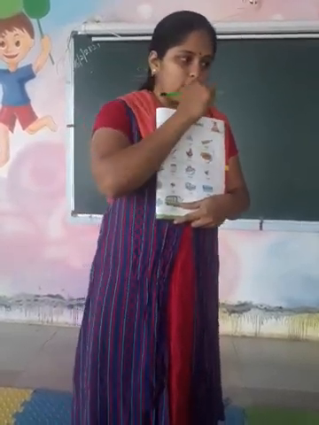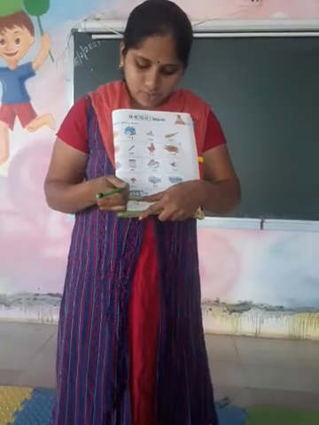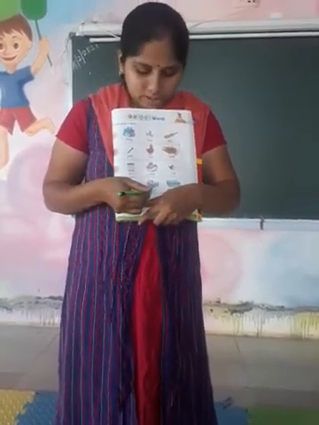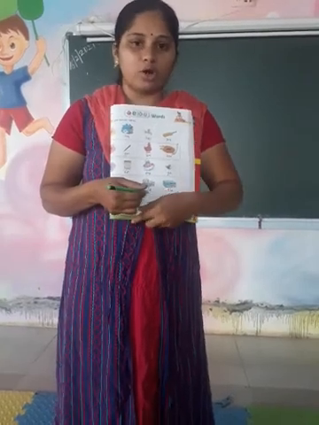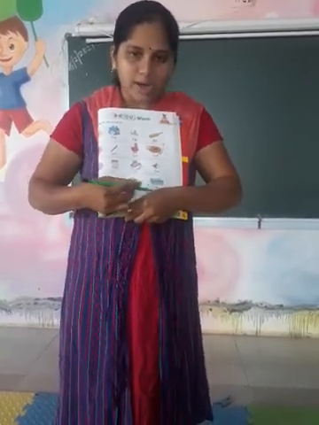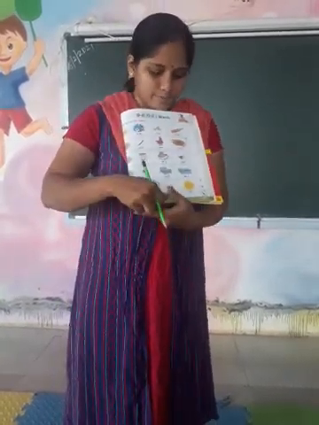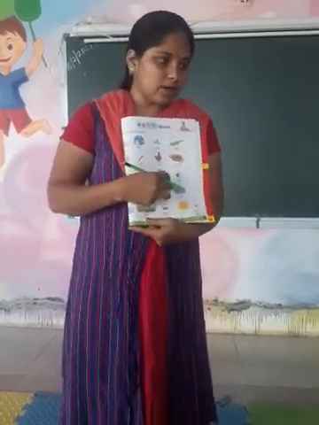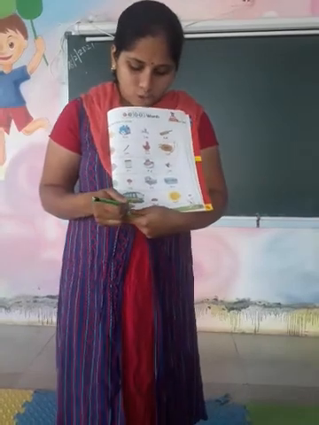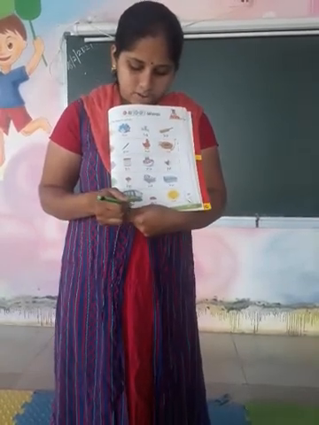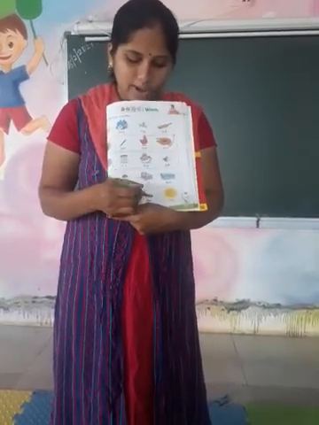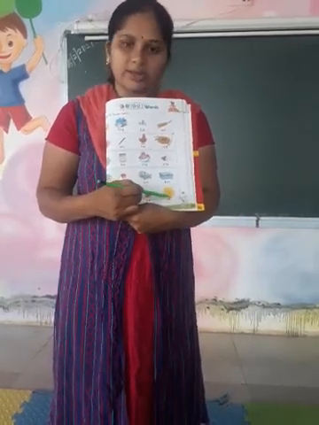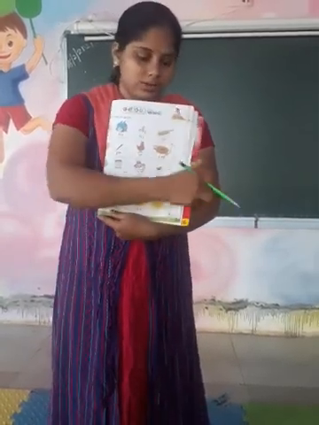The sound of O is O. T-O-P, top. T-O-P, top. C-O-T, cot. C-O-T, cot. B-O-X, box. B-O-X, box. Then you have U sound words. That is U. B-U-S, bus. B-U-S, bus. B-U-N, bun. B-U-N, bun. S-U-N, sun. S-U-N, sun. Okay.